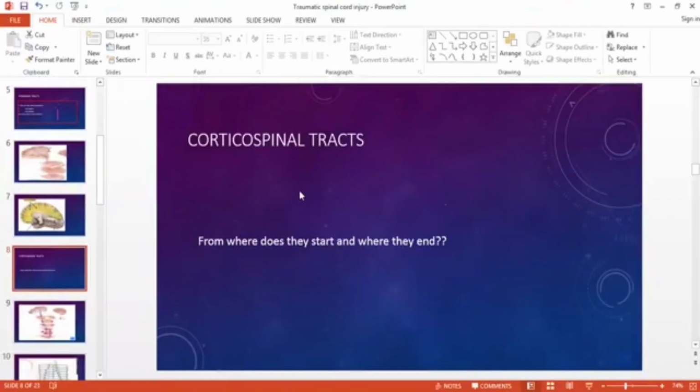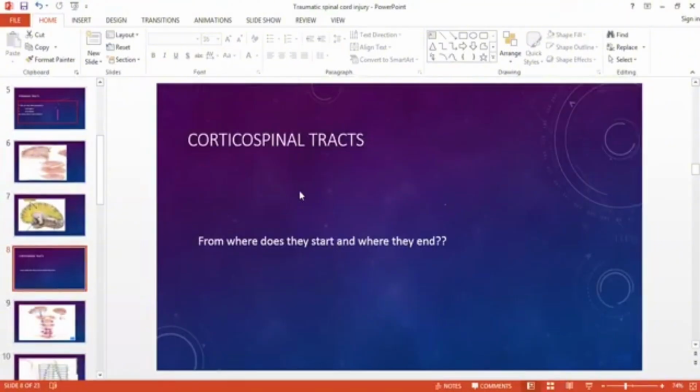Now, first we need to understand cortico. When we're saying cerebral cortex, what exactly is it? Can anybody tell me? Cerebrum is the whole part of the brain; there are two cerebral hemispheres actually.